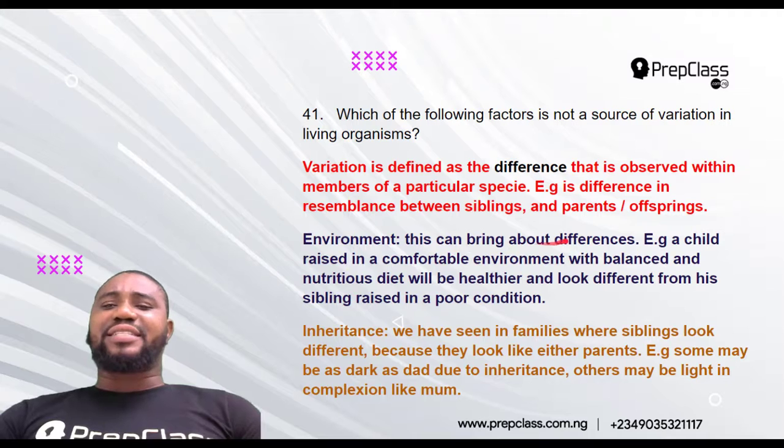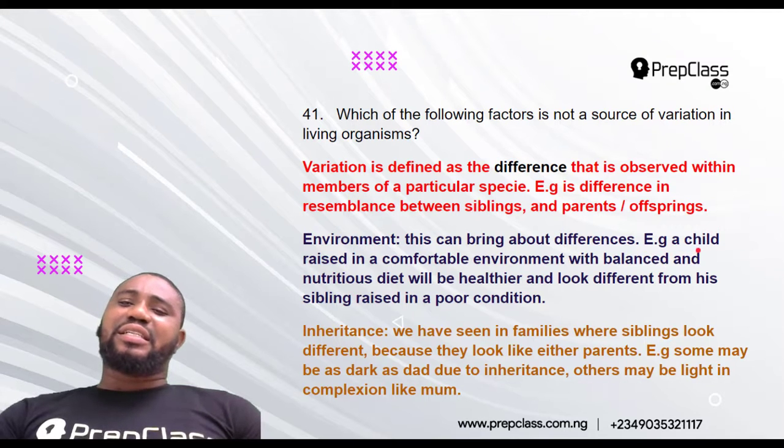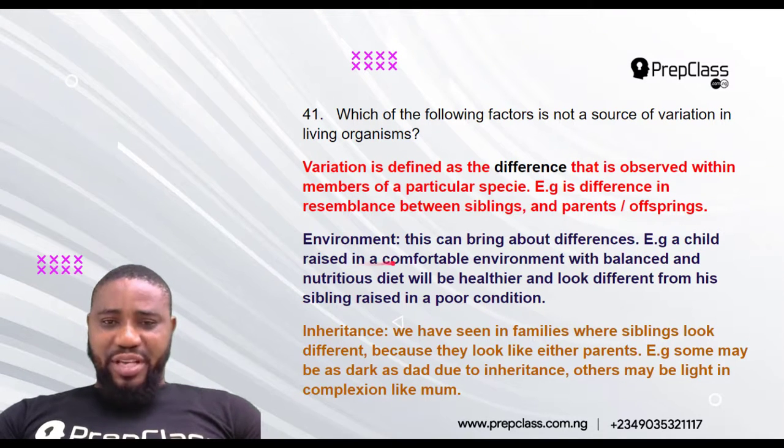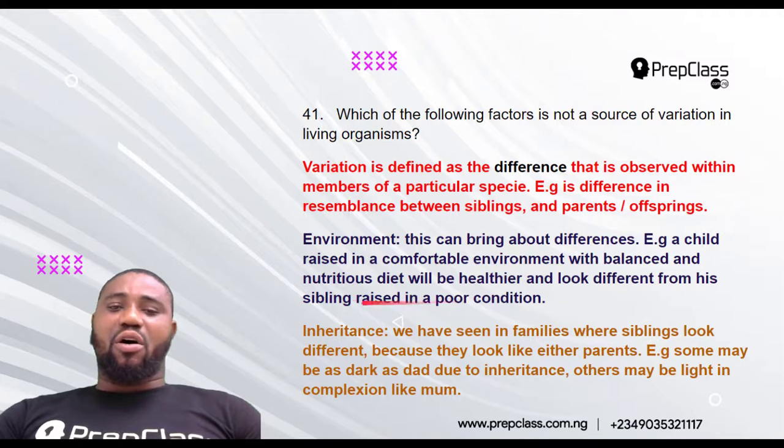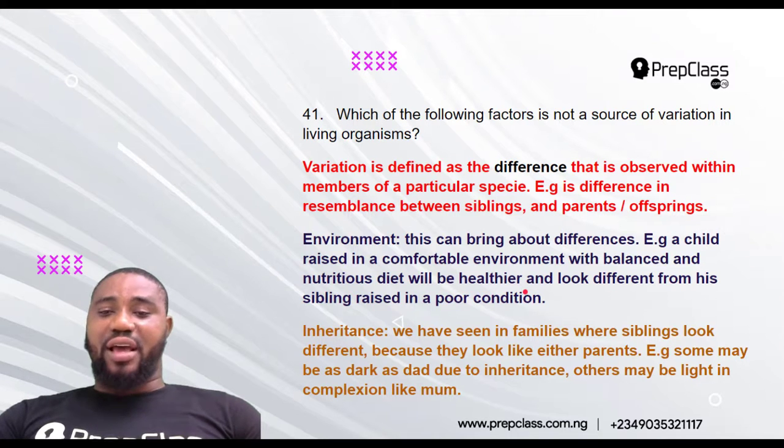An example is that a child raised in a comfortable environment with a balanced and nutritious diet will be healthier and look different from his sibling raised in a poorer condition.